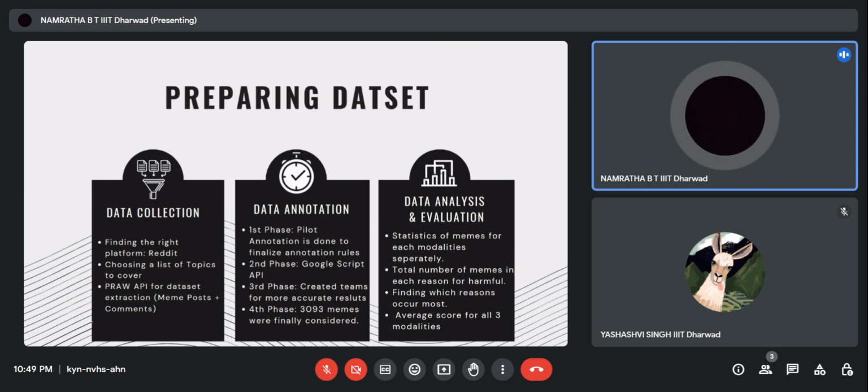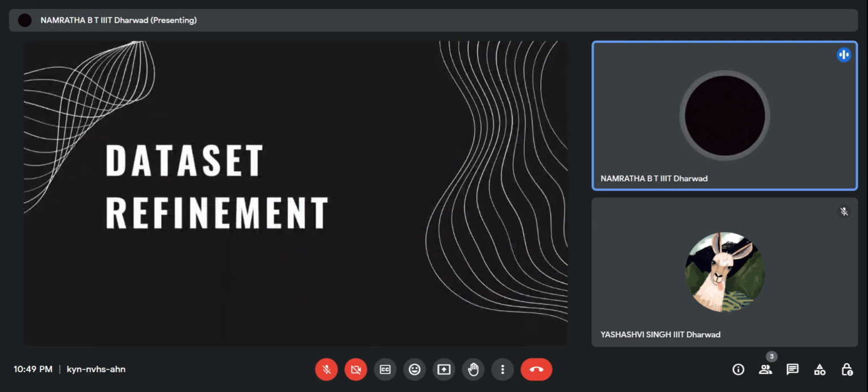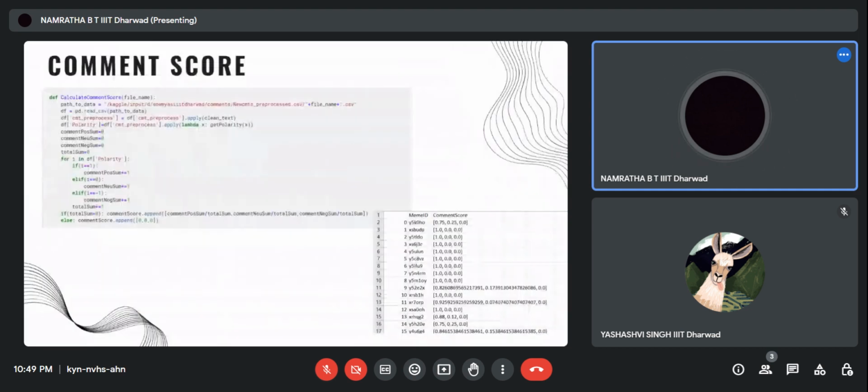For data analysis and evaluation, we computed statistics of memes for each modality separately, and the total number of memes in each reason for harm, finding which reason occurs the most, then the average score for all of the three modalities. For data refinement, we did the comment score.